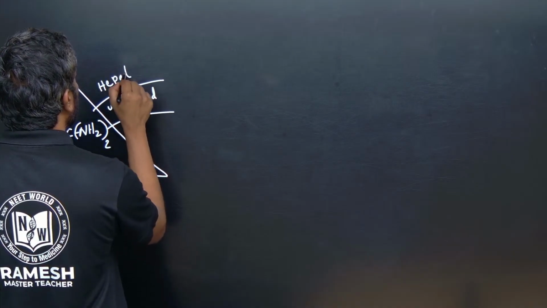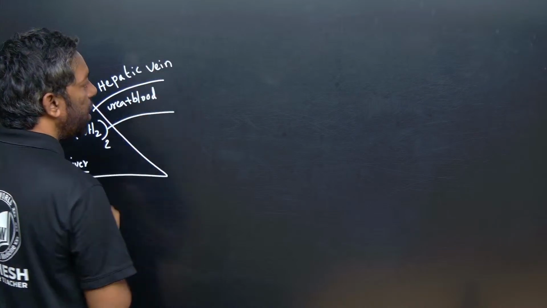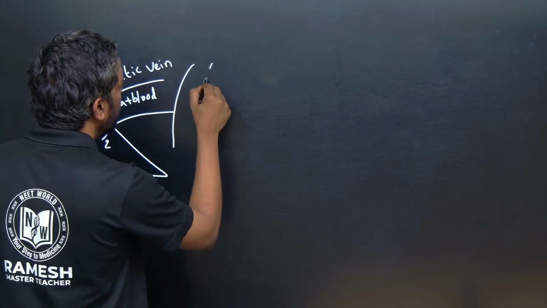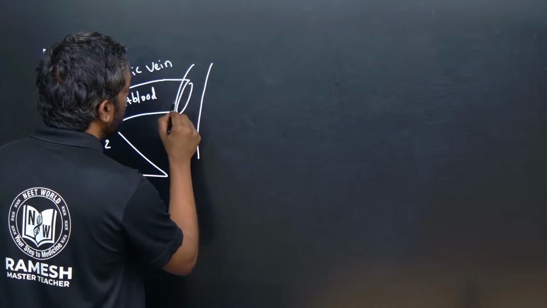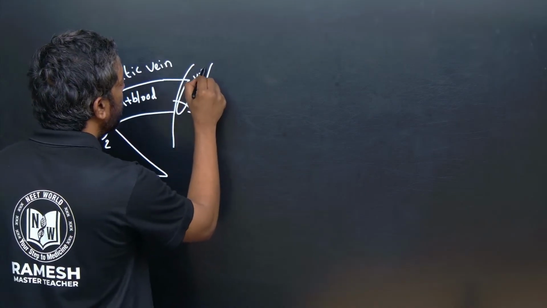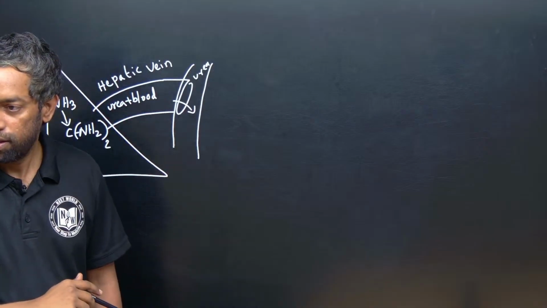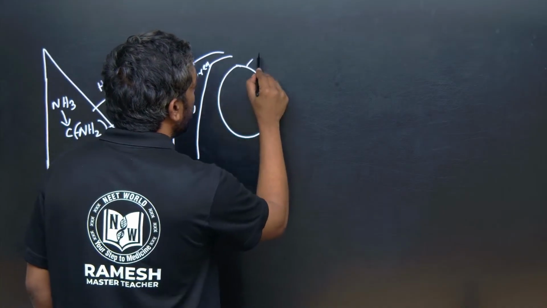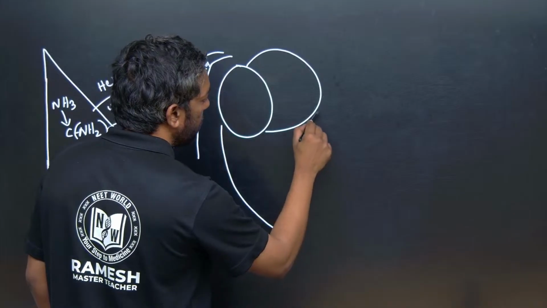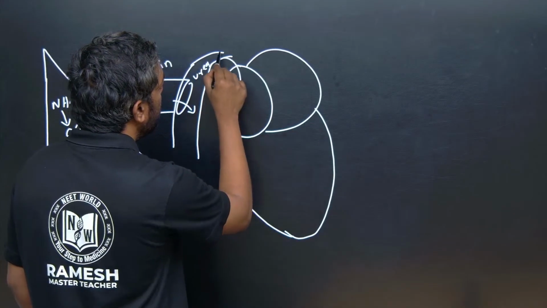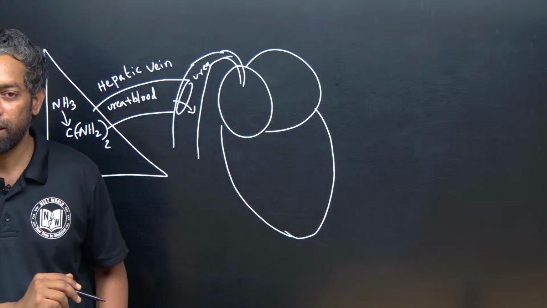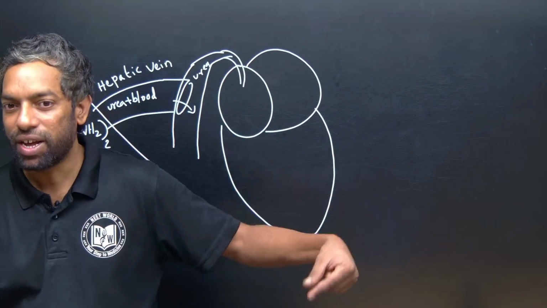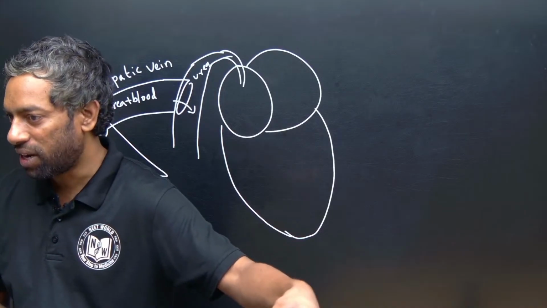The hepatic vein enters the vena cava. The urea enters the vena cava, and then the heart. Urea produced in the liver finally reaches the heart through the veins, carried along with the deoxygenated blood.